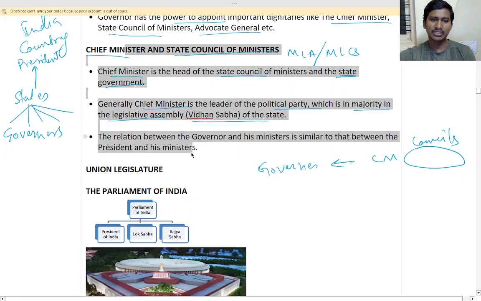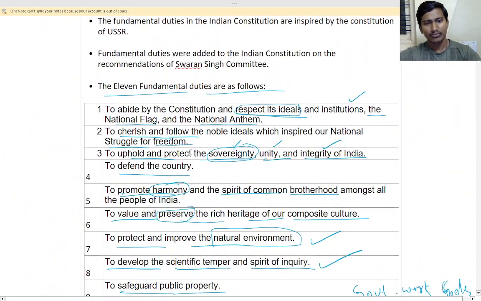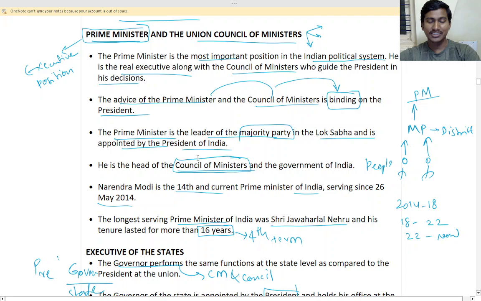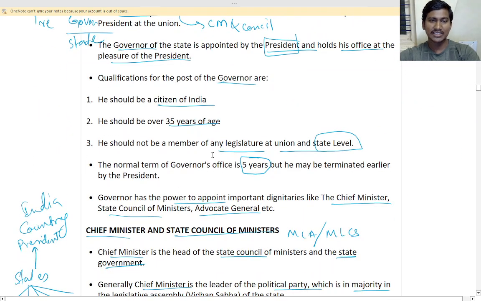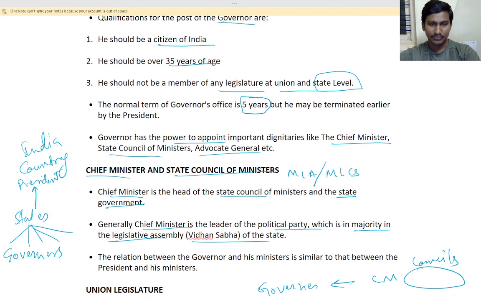Will everyone remember this? The remaining things we will study tomorrow. Remember, this is very important. This is the structure of the political system and the executive system. You should know it.